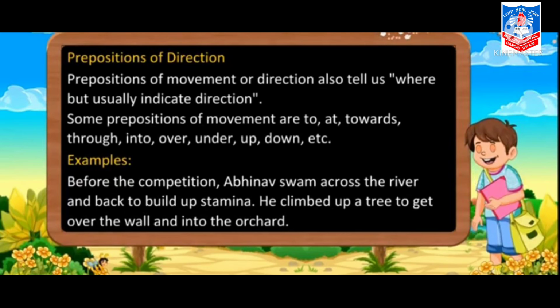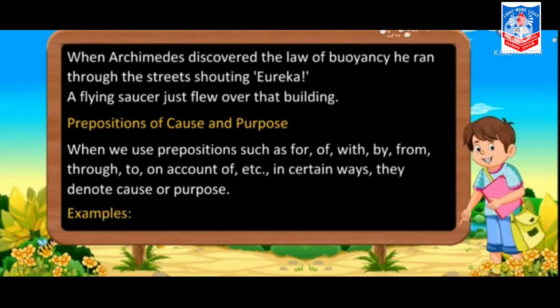Next, he climbed up a tree. Where he climbed? Up a tree, again is a preposition of direction. Why he climbed? To get over the wall and into the orchard. So up again over here is a preposition of direction. Then next, when Archimedes discovered the law of buoyancy, he ran through the streets shouting Eureka. Where he ran? Through the streets, again a preposition of direction. Next, a flying saucer just flew over the building. Over the building is a preposition of direction.